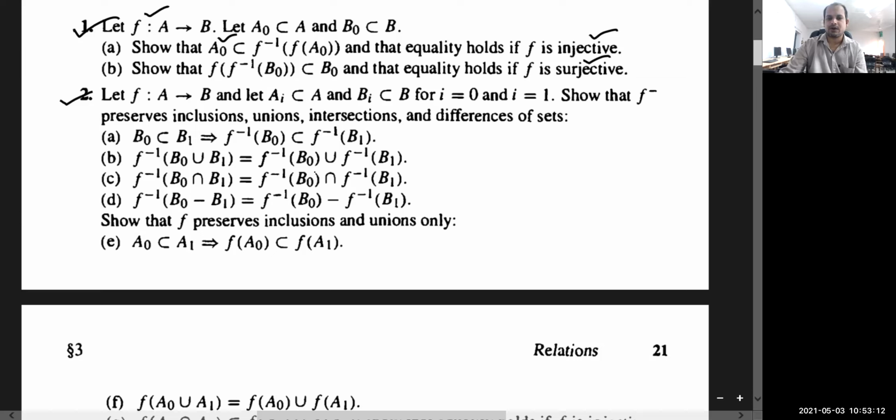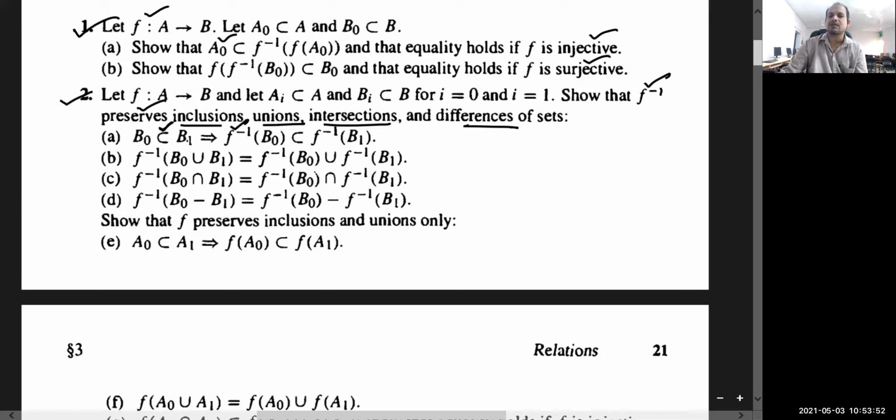Show that f inverse, actually here there is a printing mistake, show that the set theoretic inverse preserves inclusion, unions, intersection, and difference. Preserves means you will get equality; I mean, the same notation will be preserved. Suppose B naught is contained in B1. Then once you operate f inverse, again you get inclusion. Then you will find that f inverse B naught is contained in f inverse B1.